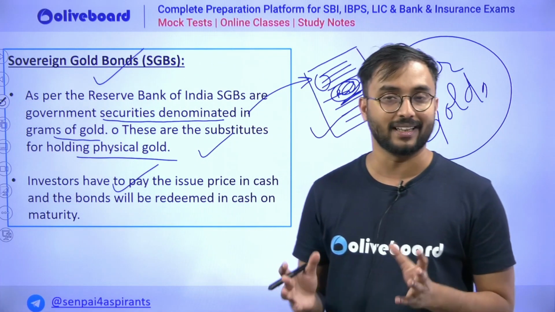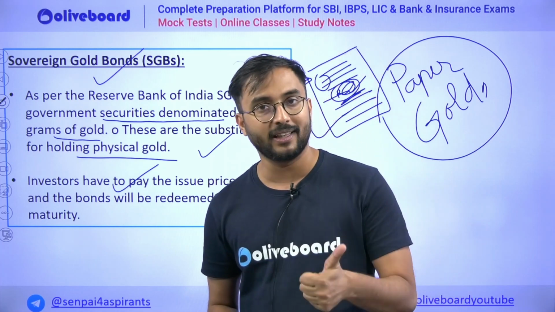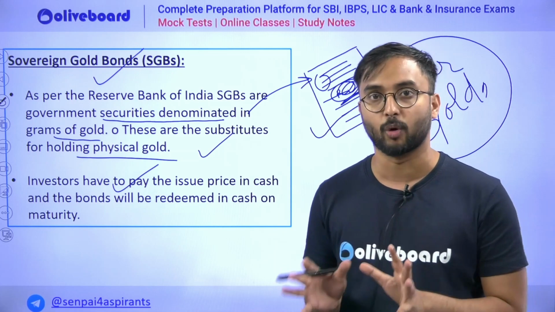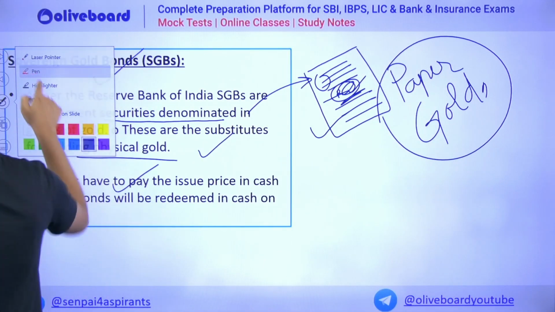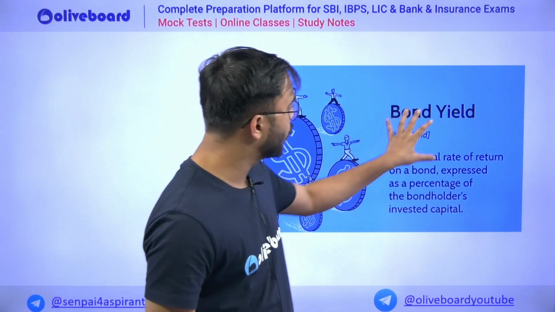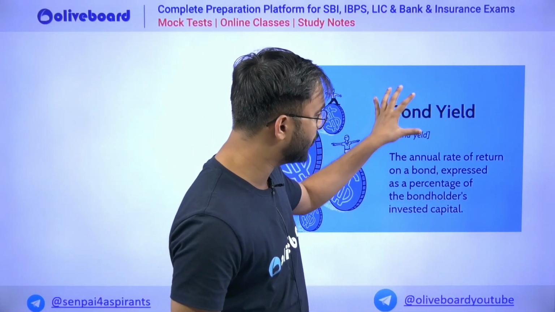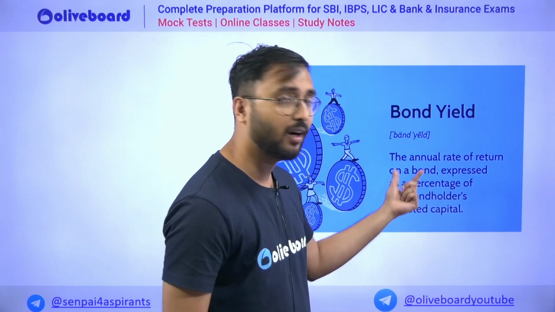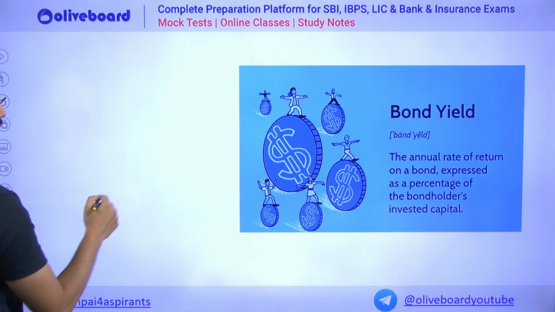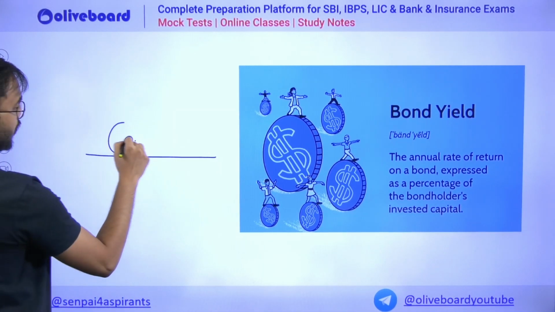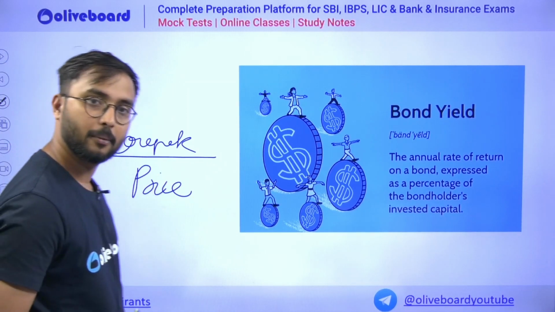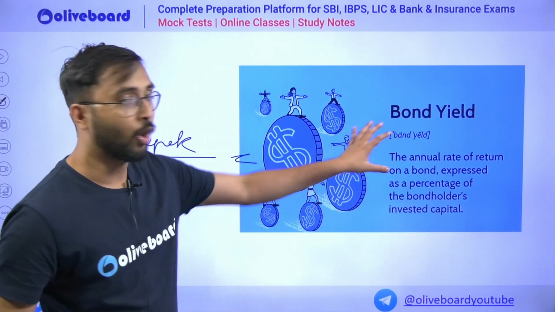You can search it on the internet, but the main things such as bond yield, what is a bond, redeemable, irredeemable bonds, all we have discussed in this important session. Now, bond yield definition: as you all know, you can understand bond yield as nothing but the annual rate of return on the bond. And I have already discussed the formula. It is nothing but coupon rate upon price. So this is your bond yield.